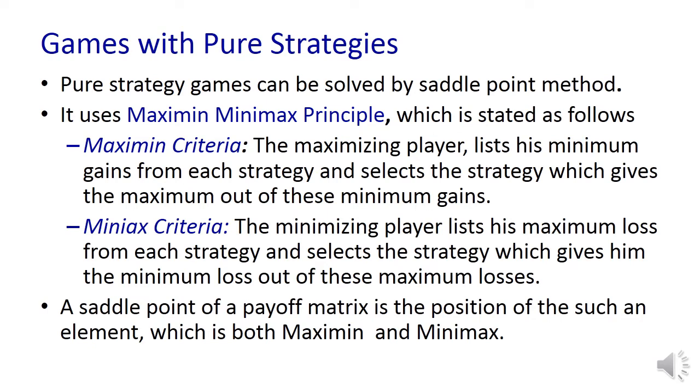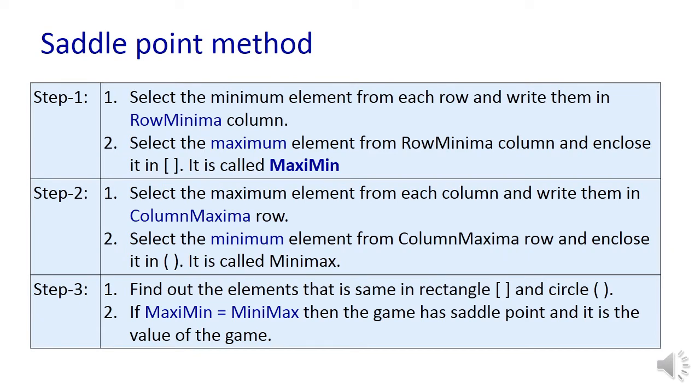Let us understand how we can solve the game using the saddle point method, using the maximin and minimax principle. The steps involved in the saddle point method are as follows. In the first step, find the minimum from each row and write it at the end of each row. Among the minimums of all the rows, or row minima, find the maximum. That particular element is called maximin.